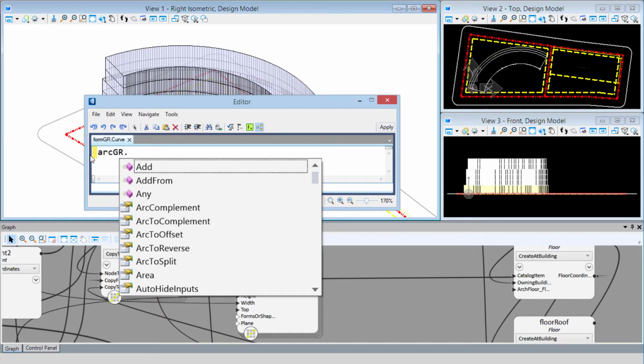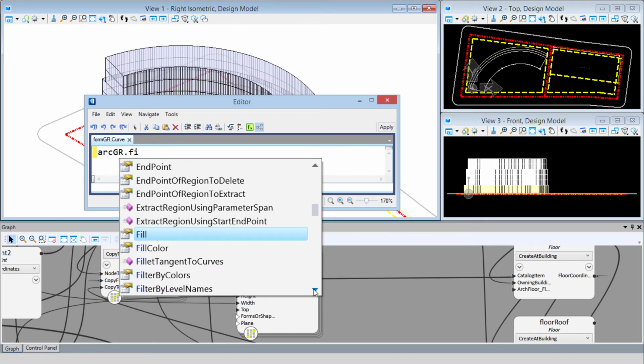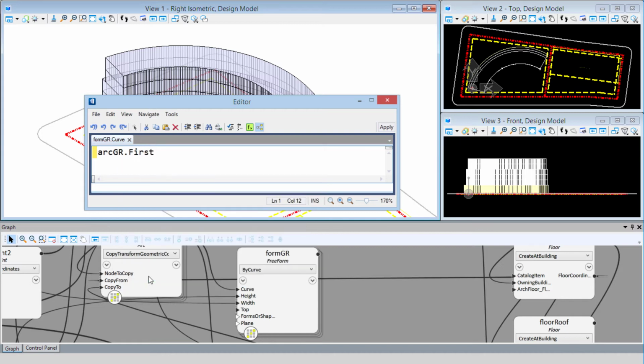That's going to give me a list of various functions or properties that I could select from this list. So I want the function first, and I can actually just start typing it, and the list will filter down, and I could select it. And then we need parentheses to put the count. Now, I could simply do a closed parentheses here and leave that blank, and that would only give me the first member of the list. But we want, for instance, here 3 members of that list.